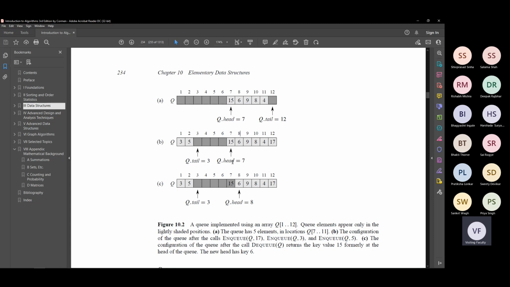Right? So q dot head is now 8. So what do you do? q dot head is equal to q dot head plus 1. The 15th element is forgotten, and then you have the new q which starts at 6. That's all. So is that clear how you remove the top element from the queue? Yes, sir.